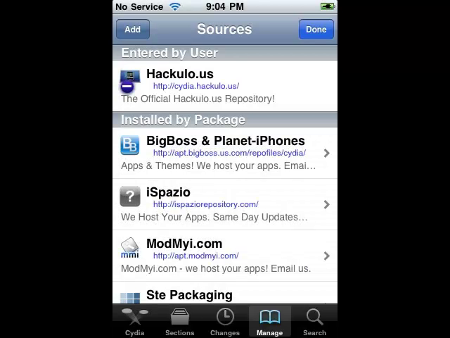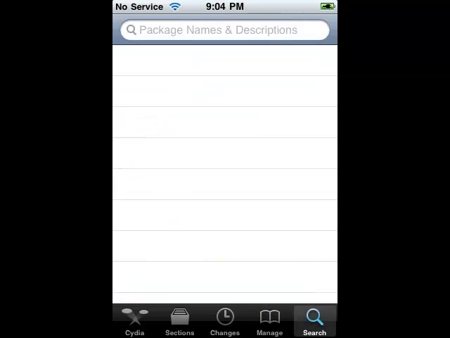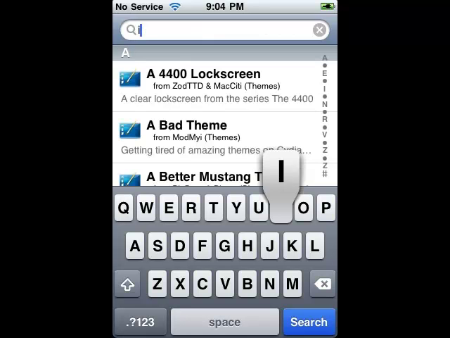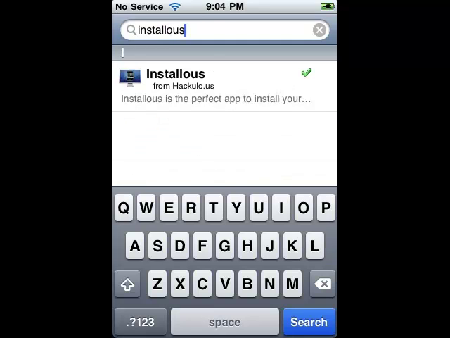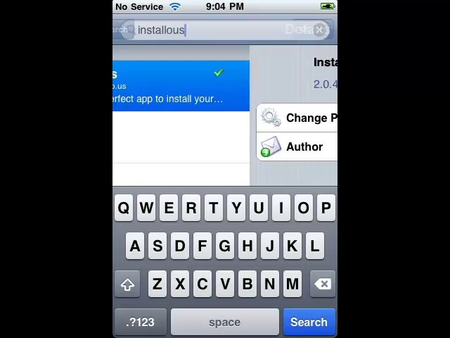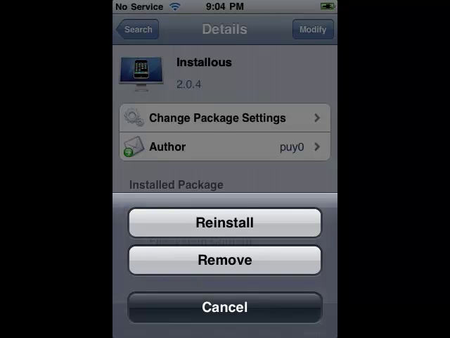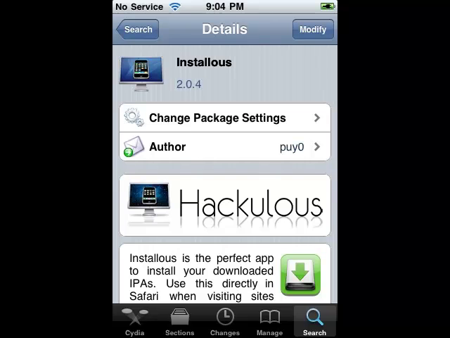There it is. And after that you want to go to search. In the search bar you'll type in Installous. And there it is. So you'll go ahead and tap on that. And then it will say install, and then you'll hit install, then confirm. Mine says modify because I already have it. So after it gets done installing, you hit home, and there it is.